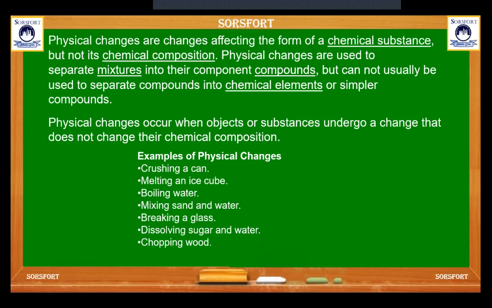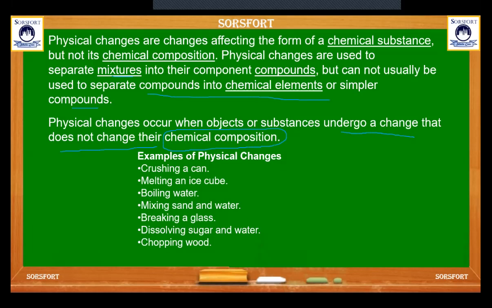So physical changes are changes affecting the form of a chemical substance, but not its chemical composition. Physical changes are used to separate mixtures into their component compounds, but cannot usually be used to separate compounds into chemical elements or simpler compounds. Physical changes occur when objects or substances undergo a change that does not change their chemical composition. All the components retain their properties.